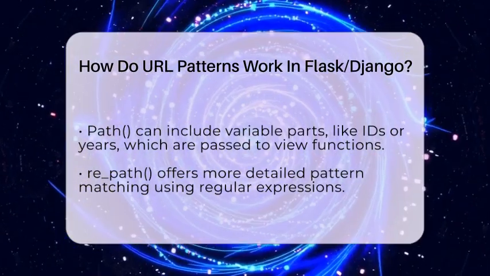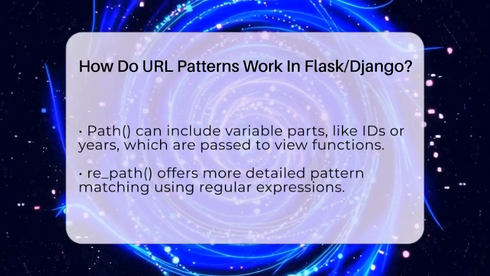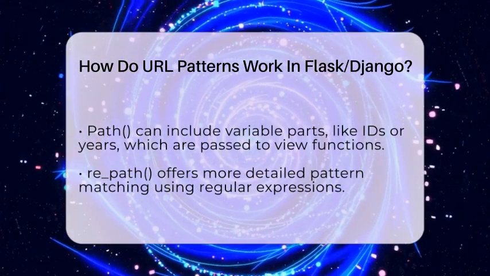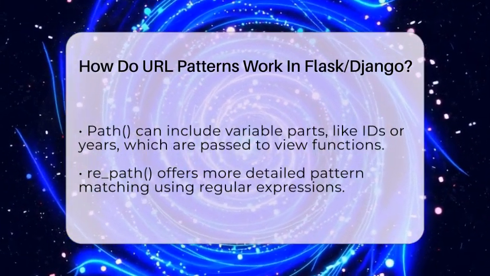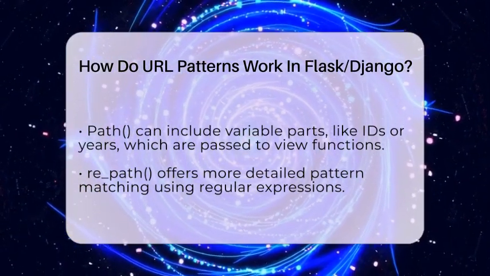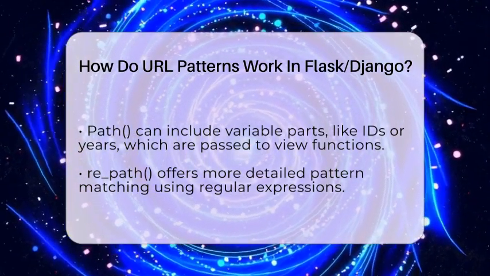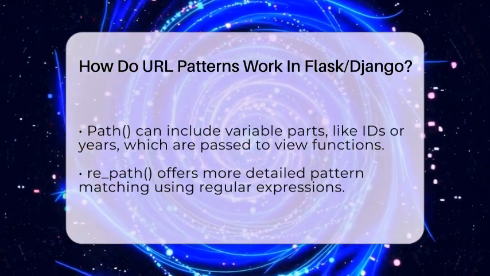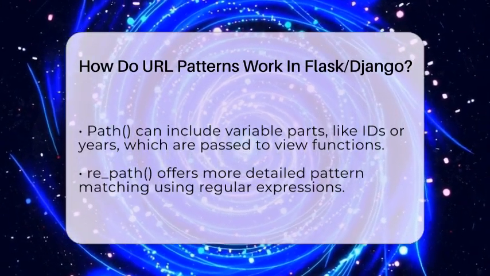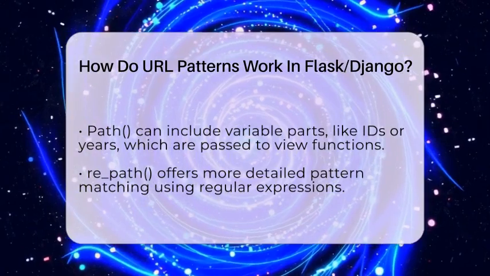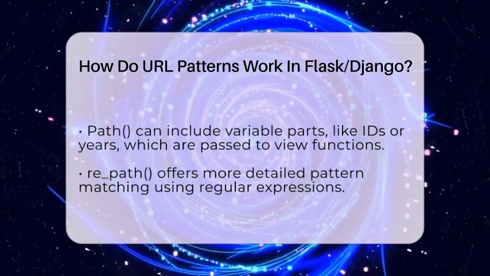The path function is simple and easy to read. It allows you to include variable parts in your URL, like a year or an article id. For example, path('articles/<int:year>/', views.year_archive) captures the year from the URL and passes it to the view function. The re_path function uses regular expressions, which are more flexible but a bit more complex, allowing for detailed pattern matching.